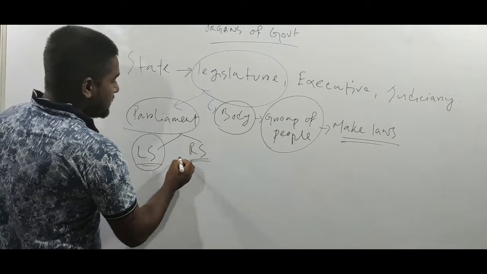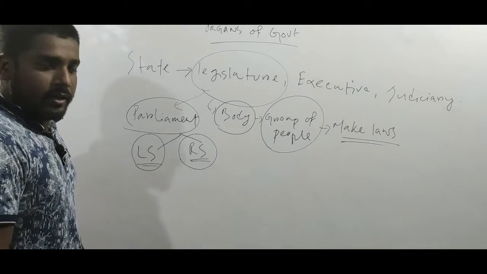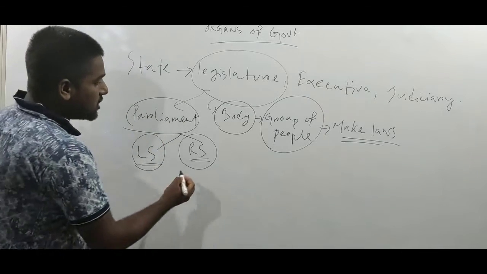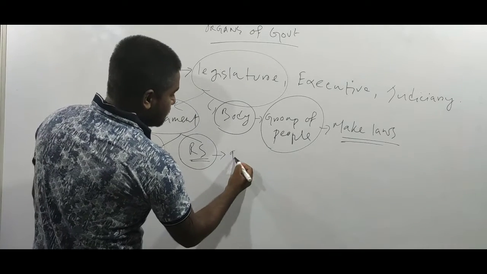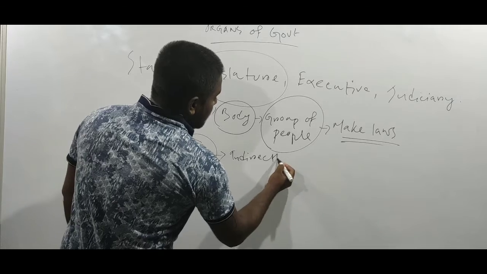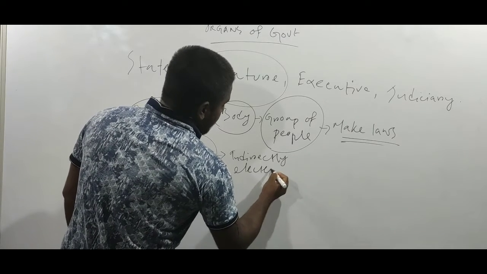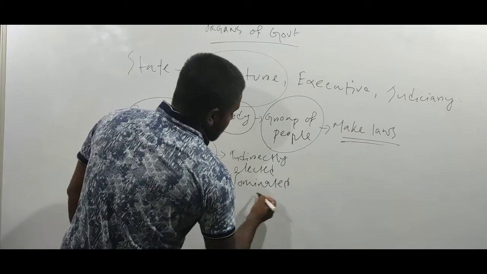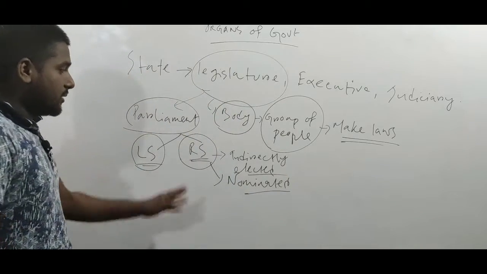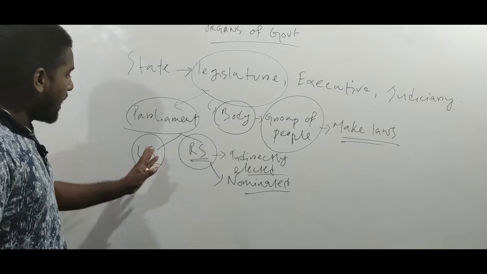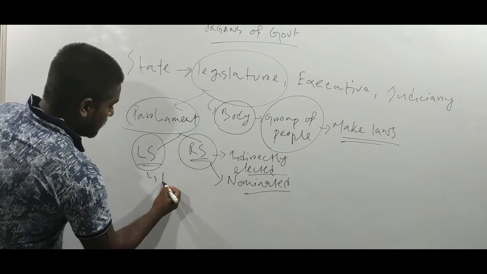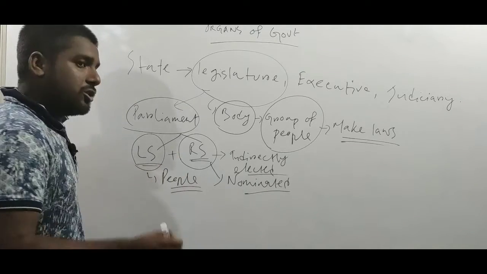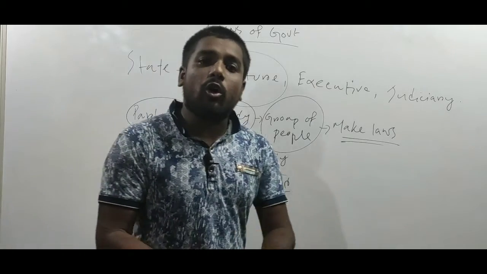On the other hand, there is an upper house, that is Rajya Sabha. Rajya Sabha represents not the people but the states. And the members of the Rajya Sabha are indirectly elected and some members are nominated by the president. So Rajya Sabha represents the states and Lok Sabha represents the people of India, and these two bodies together make what we call laws.